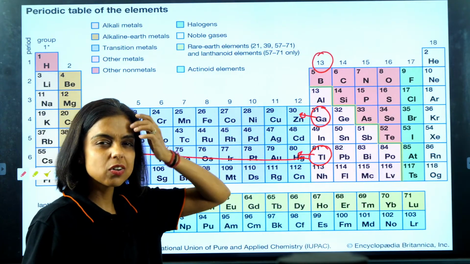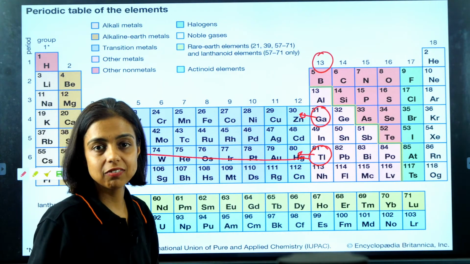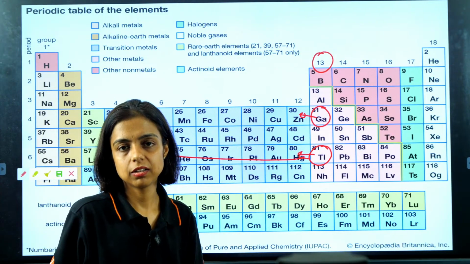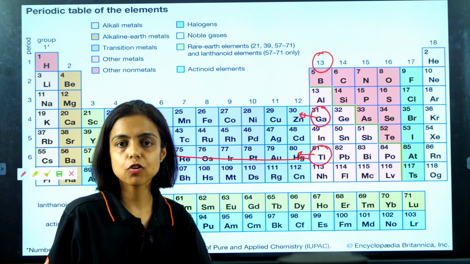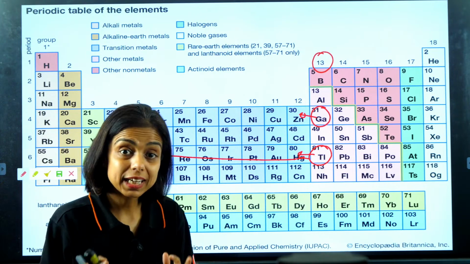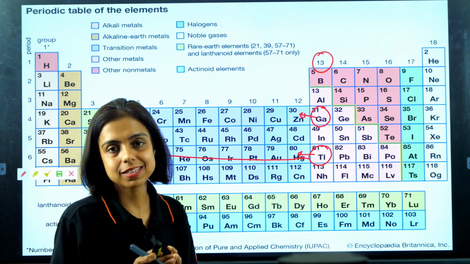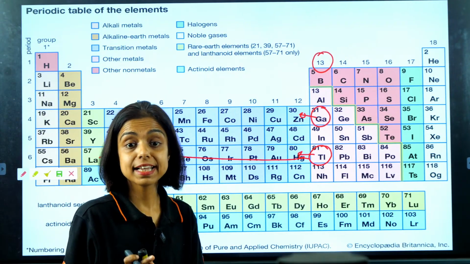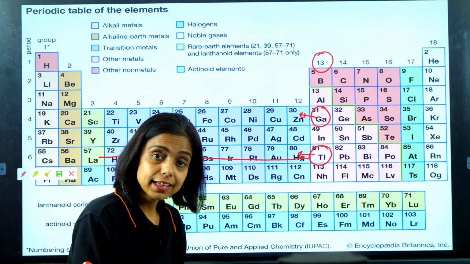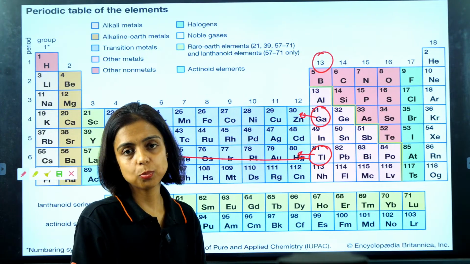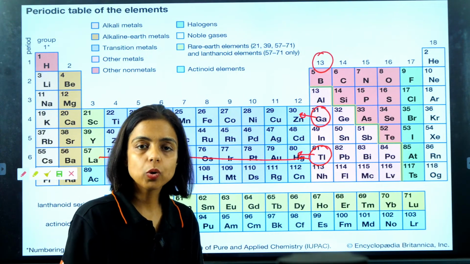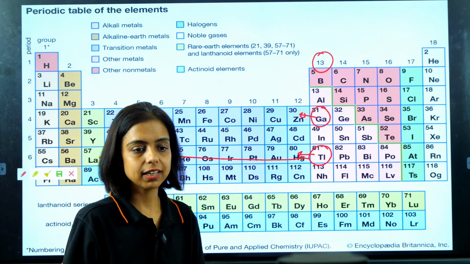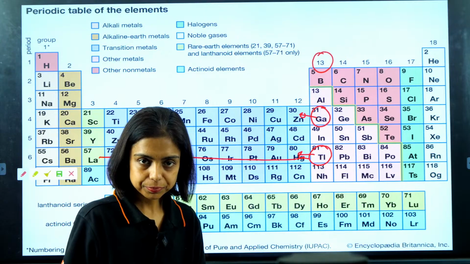Remember, d electrons do not shield the valence electron effectively. So those d electrons could not do the proper shielding. They could not save the valence electron of the fourth shell from the nucleus. So gallium has almost the same size as aluminium. This is the exceptional case I told you in atomic radius, and hence gallium has more ionization energy than aluminium because of the poor screening or shielding by inner 3d electrons in gallium, right?